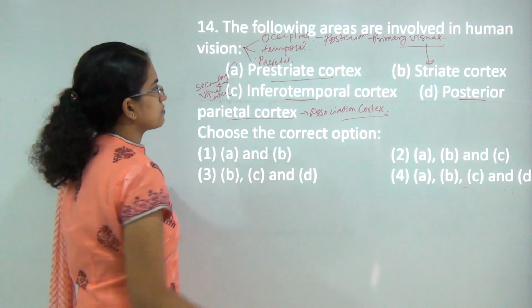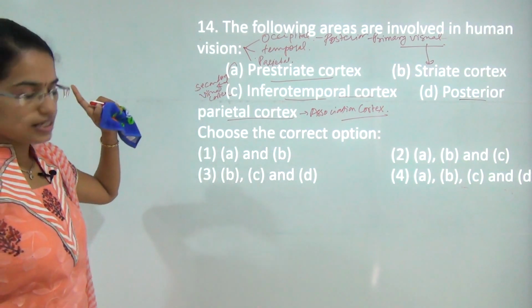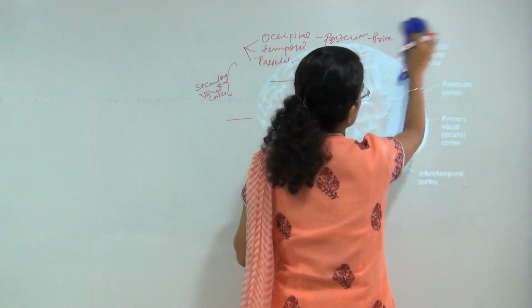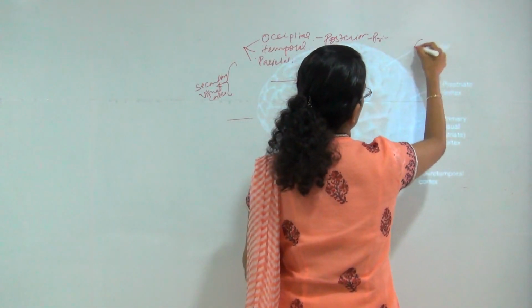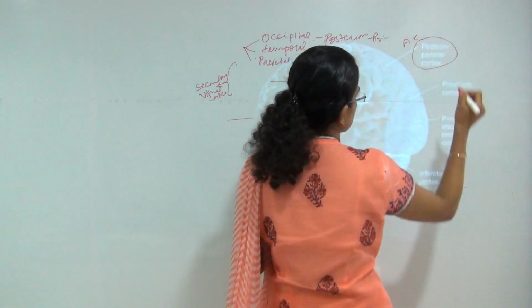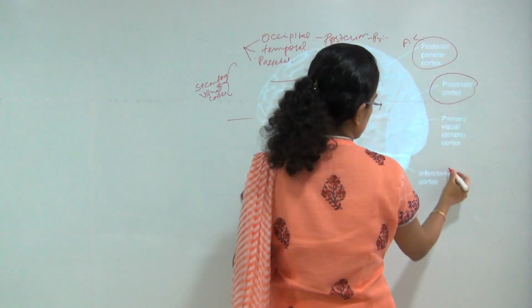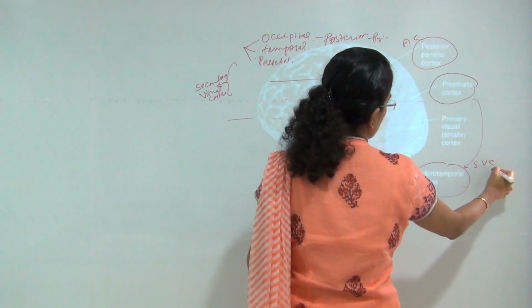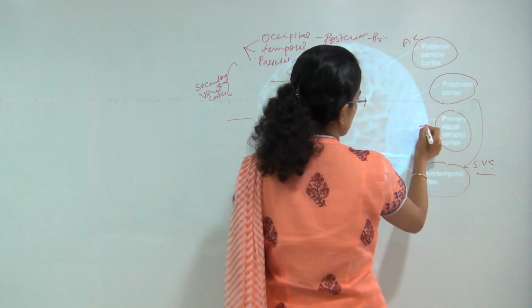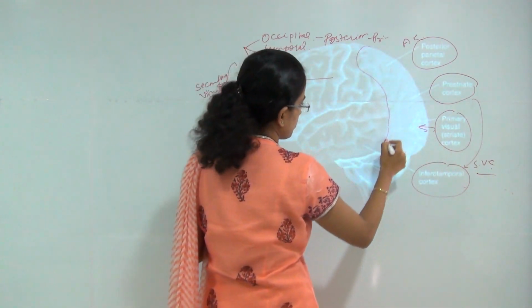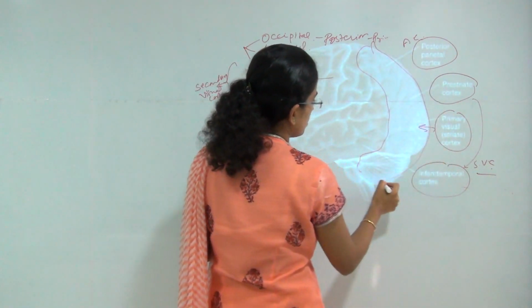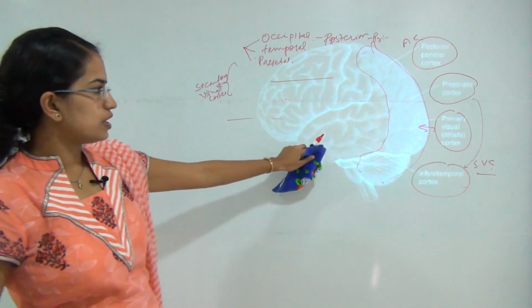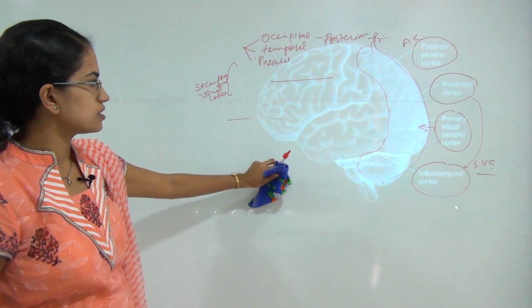So all four of these are the areas that are involved in human vision. As you can see here, you have the posterior parietal cortex, part of association cortex, you have the pre-striate cortex and the inferotemporal cortex, part of the secondary visual cortex, and you have the primary visual cortex or the striata region. These four regions form the human visual response systems. Okay.